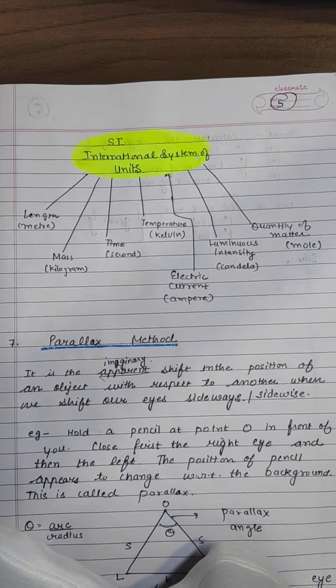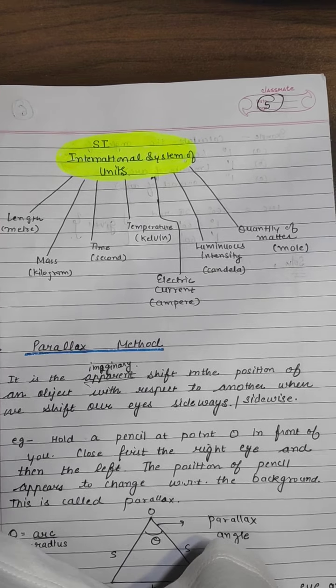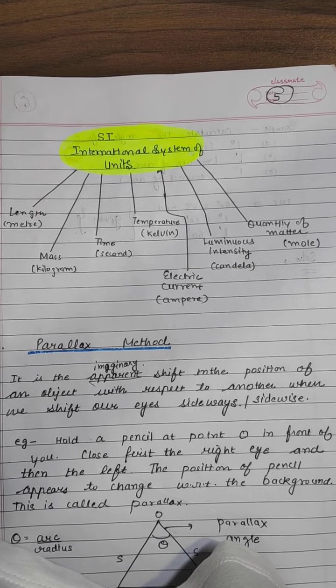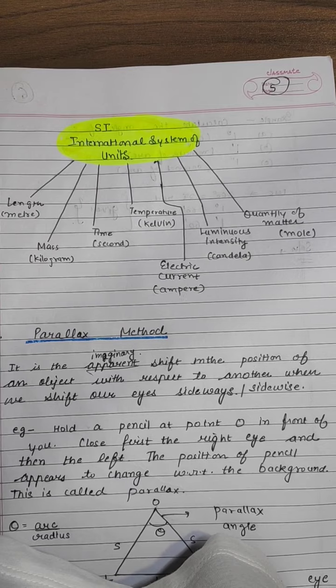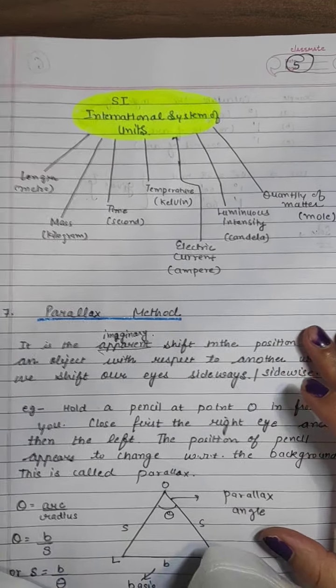For length we'll use meter, for mass we'll use kilogram, for time we will use second, for temperature we will use Kelvin, for electric current we'll use ampere, for luminous intensity we'll use candela, and for quantity of matter we'll use mole. Next topic is parallax method.